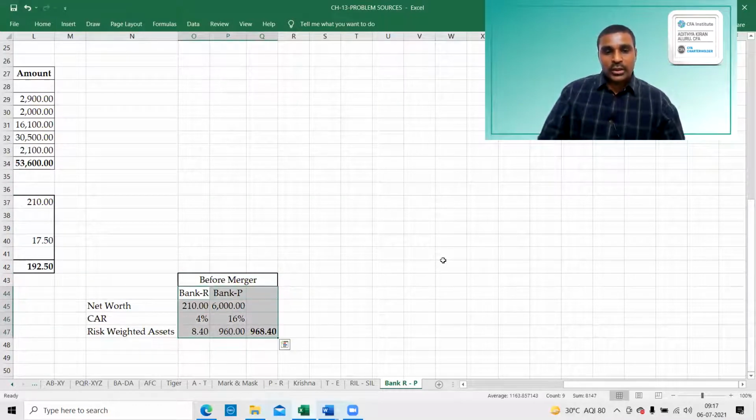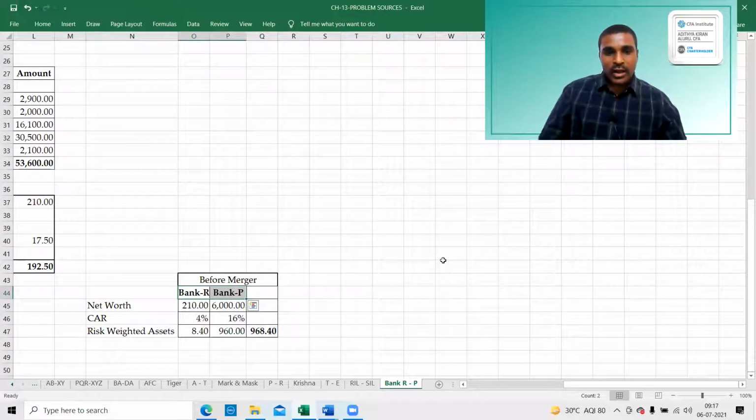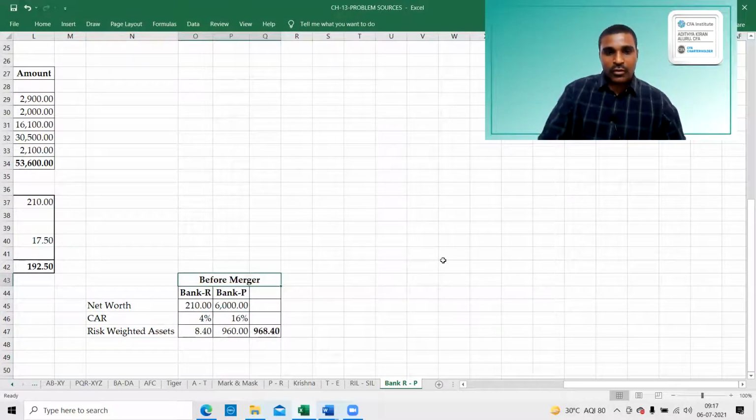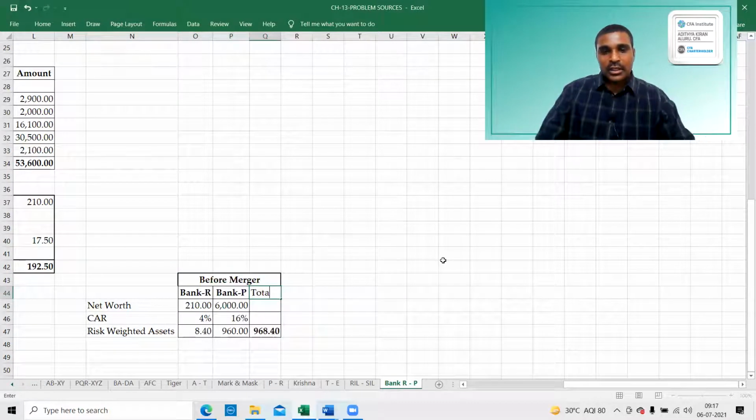Before merger, we have two banks. After merger, we have only one bank.